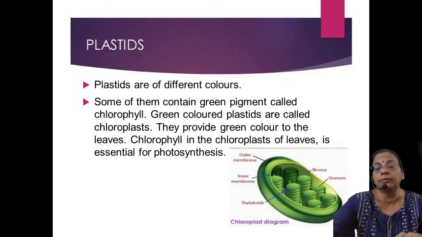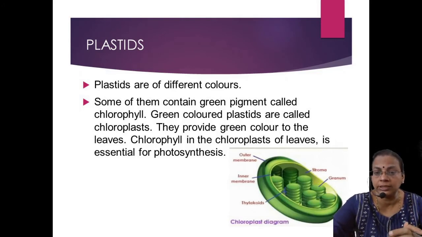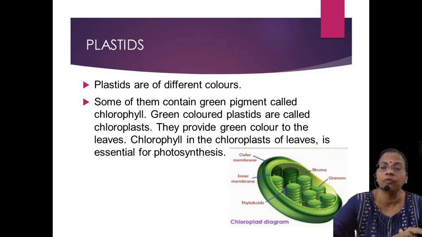In a plant cell, apart from vacuoles, there is another organelle called the chloroplast. The chloroplast is a rod-shaped or oval-shaped structure which consists of a green coloring pigment called chlorophyll. It is essential. We can call the chloroplast the kitchen of the plant, because inside it the food will be synthesized, in the form of starch. How do they synthesize it? By the process of photosynthesis.